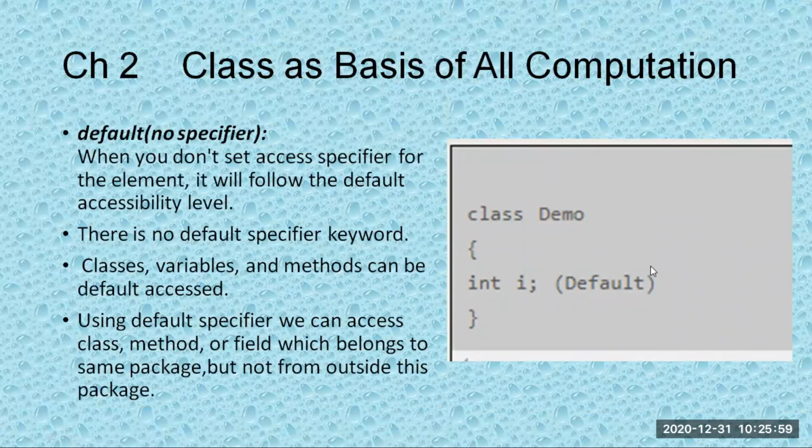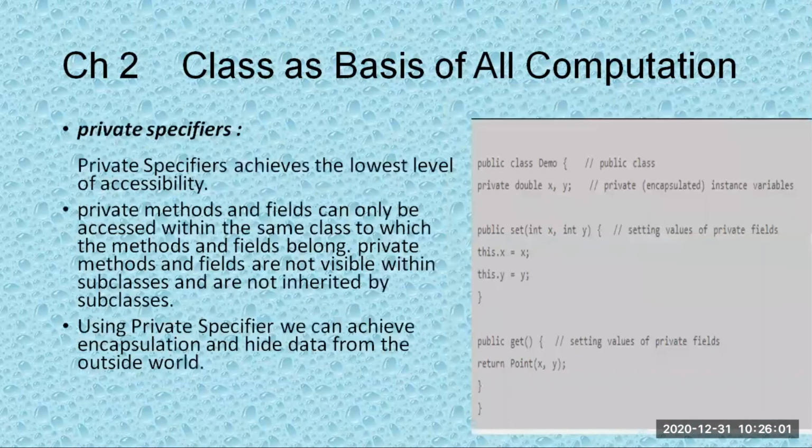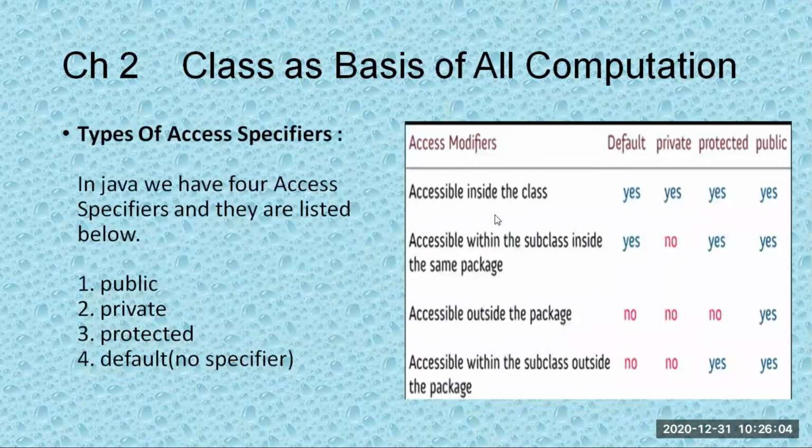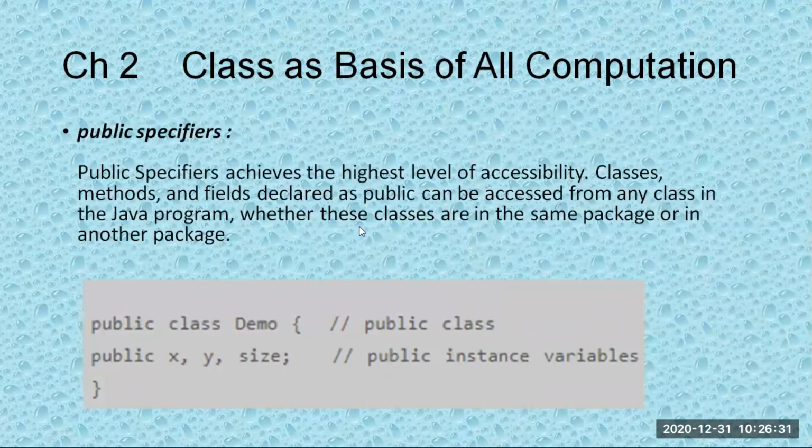What you need to know for this exam is only what these access specifiers are. We have four access specifiers: public, private, protected, and default. Public means it is available everywhere, anyone can access it. Protected means it is not accessible outside the package. Private means it is accessible only inside the class. Default means it is available only inside the class and within the sub package. You need to roughly remember this chart, and you can refer to this definition. That's it.